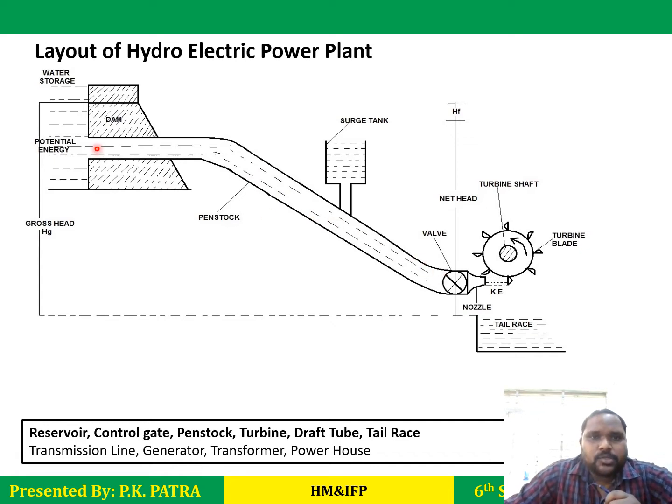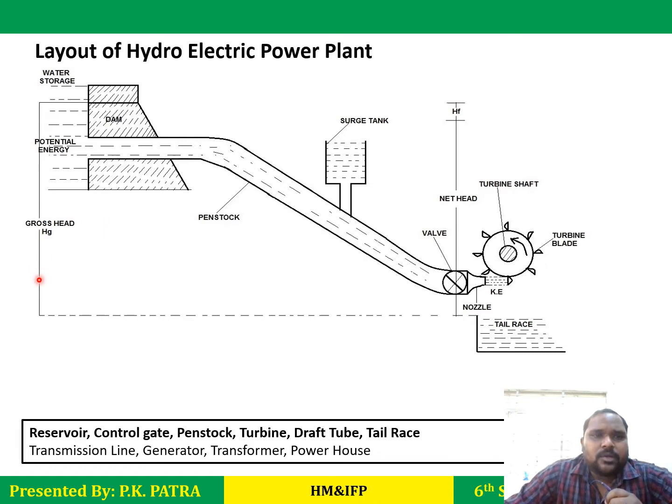So this penstock is the channel or pipeline which is directing the water to the turbine section. Generally, this dam or reservoir is placed at the top level, but the turbine is placed at the bottom level, so that there will be some height between the dam water level and the turbine level. So what does the height do? What is the use of this height?